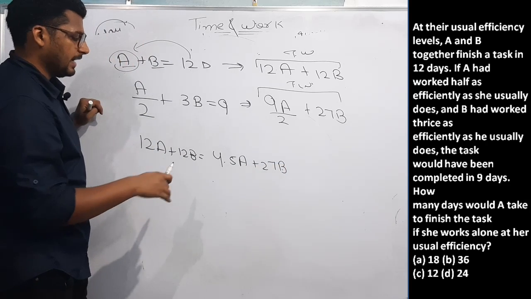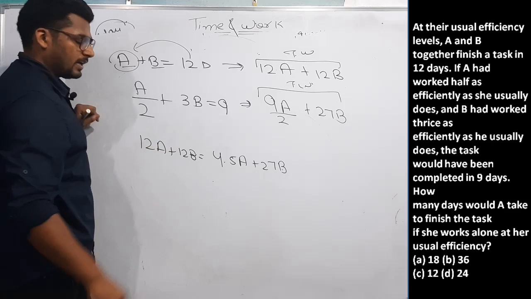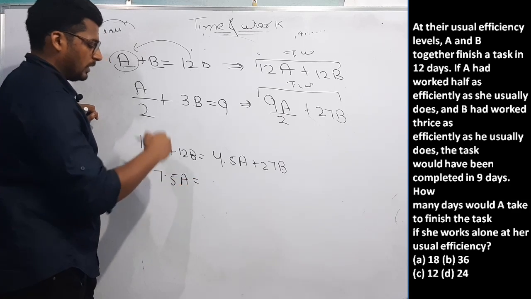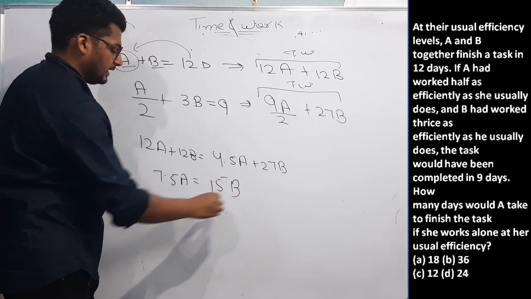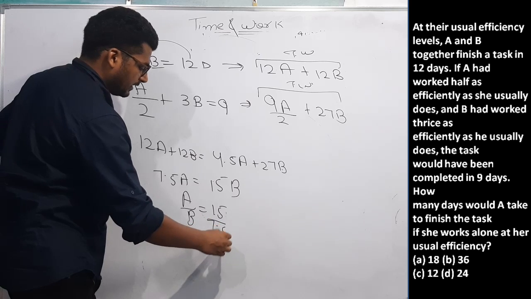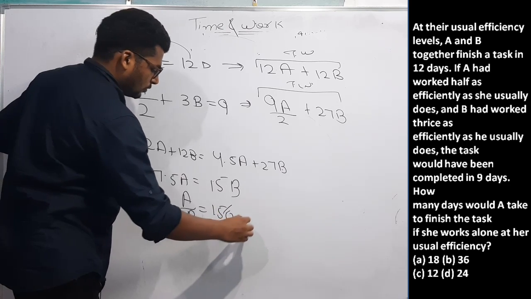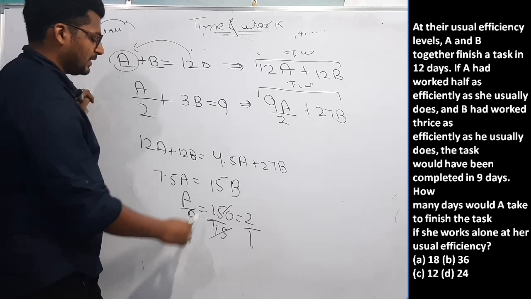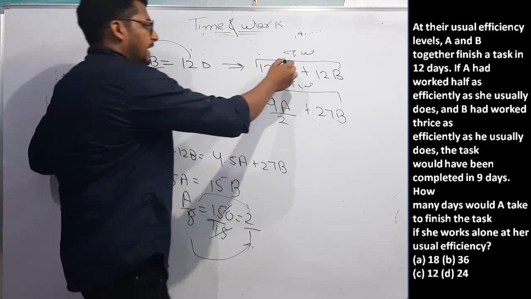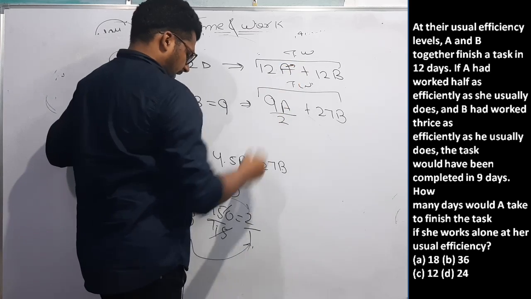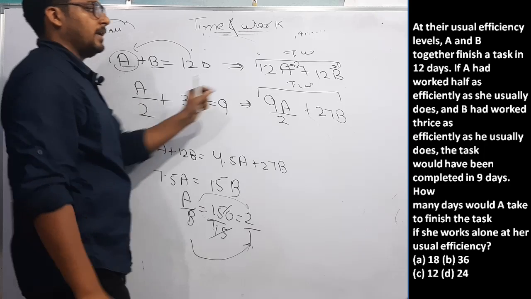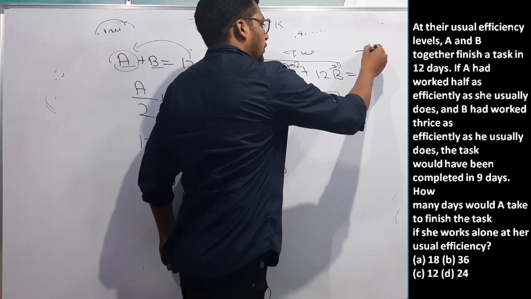If I take a one side and b one side, what will come? 7.5a will be equal to 15b. A upon b will be equal to 15 by 7.5, 2 upon 1. Then the efficiency of A is 2 and B is 1. If I put this in the equation, I can find the total work. I will put a as 2 and b as 1. 12 2 times is 24 and 12 1 time is 12. Total work will come as